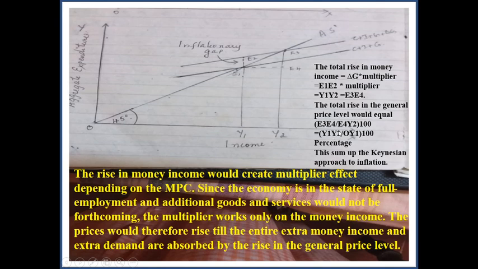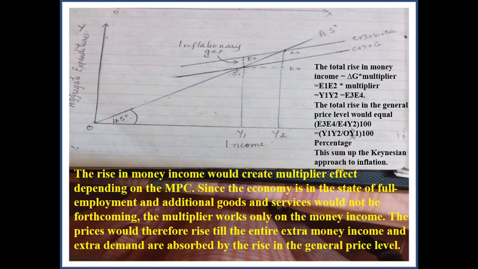What is OY1? The original money income, into 100. So what does it mean? It means that with the increase in aggregate demand, the price level increases in exact proportion, measured in terms of the increase in money income.